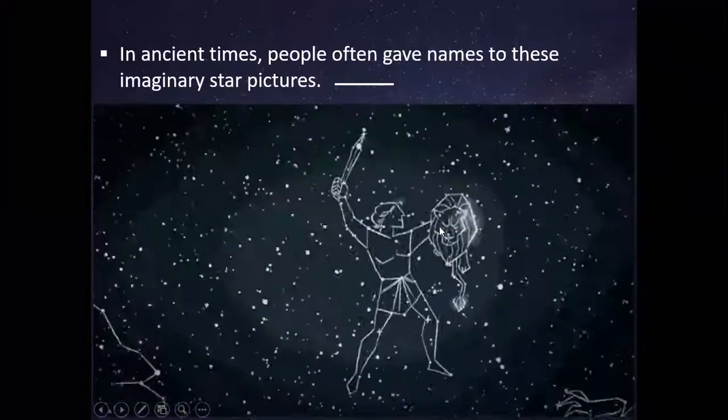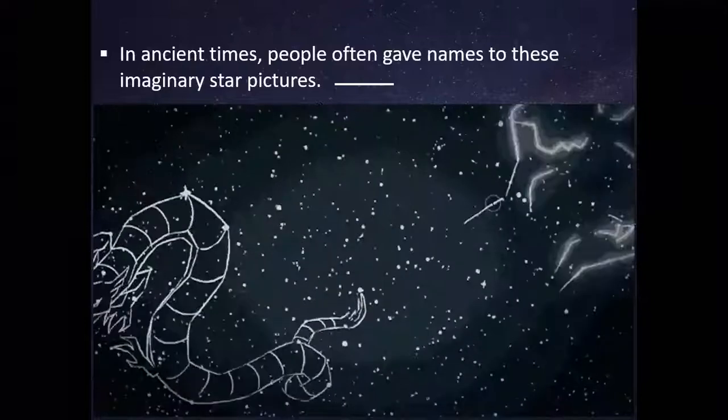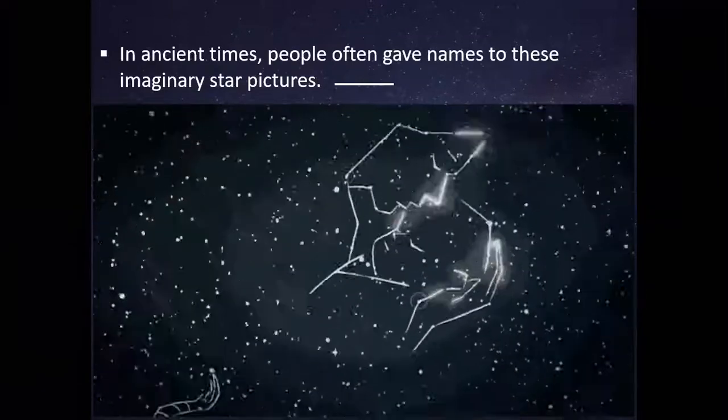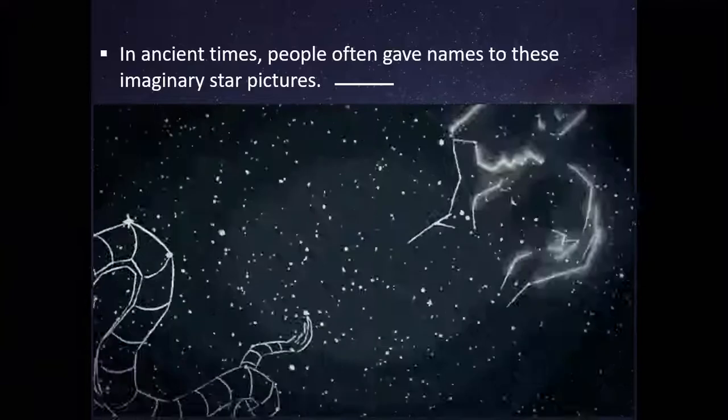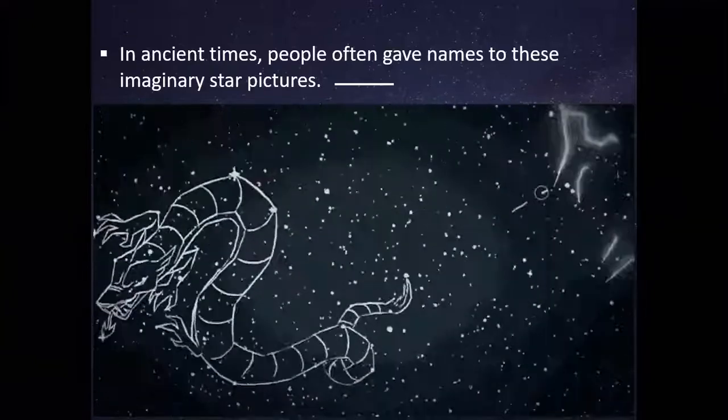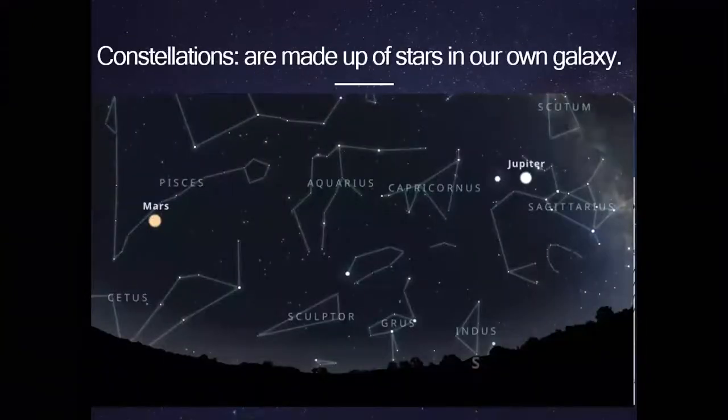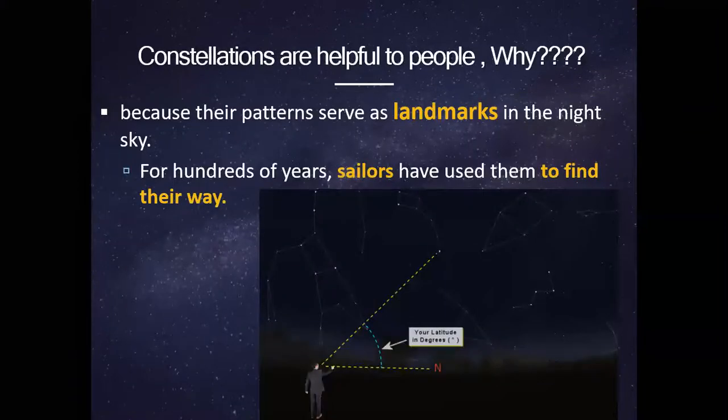stars. In ancient times, people used to give names to these shapes, okay? And you can see different shapes, how they look differently. And constellations are, we said, a group of stars in our own galaxy.